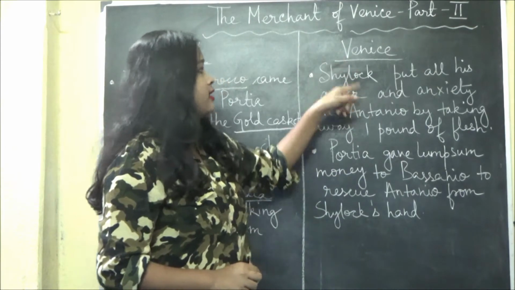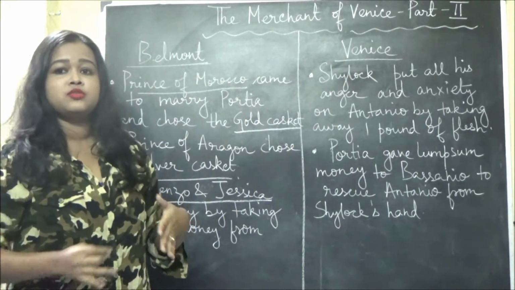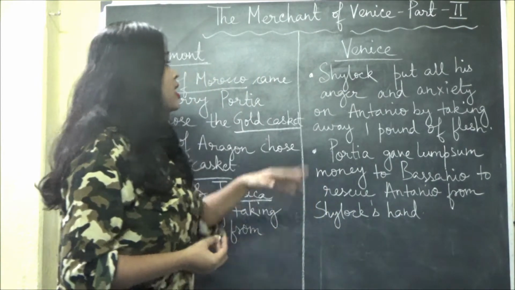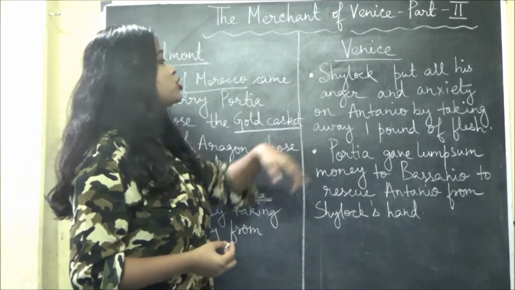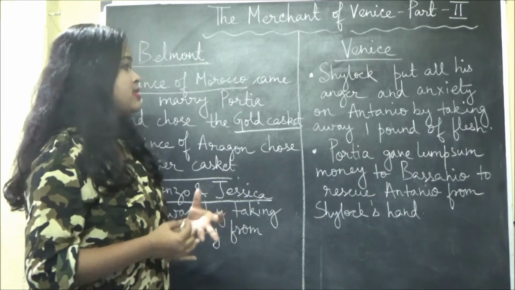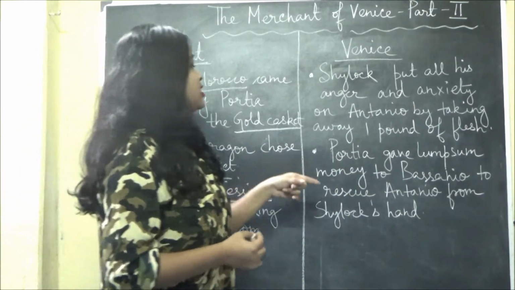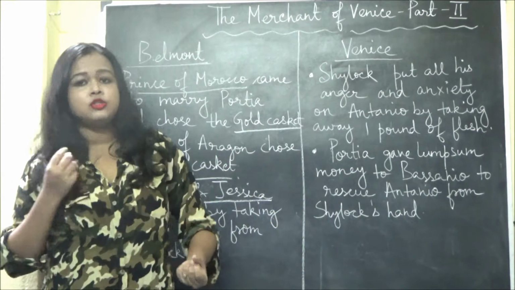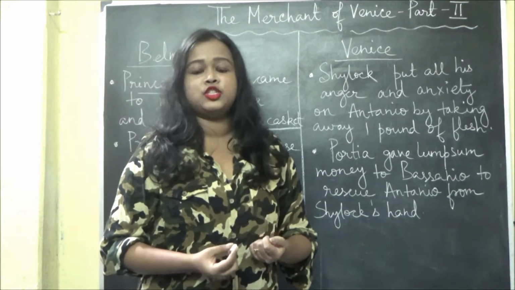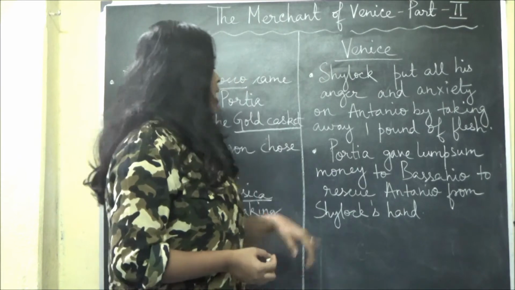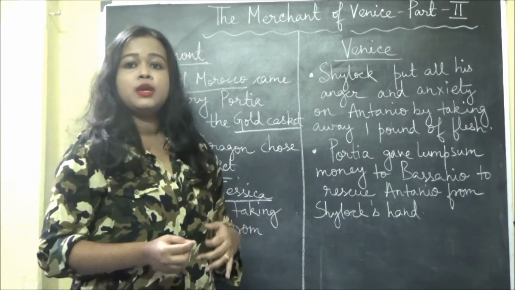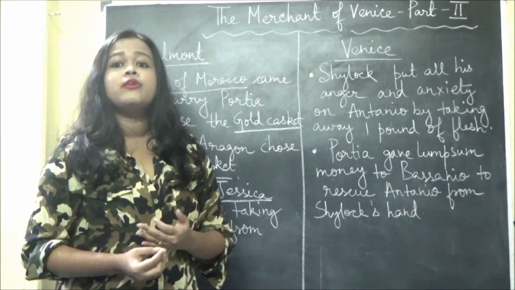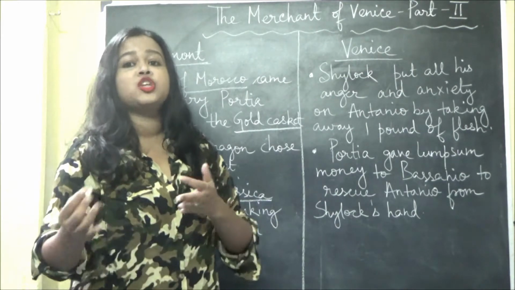And on this hand it was written about Venice. What type of incident occurred in Venice? Shylock put all his anger and anxiety on Antonio, and was ready to take away one pound of flesh from Antonio's body. And Portia gave a lump sum amount to Bassanio to rescue Antonio from Shylock.